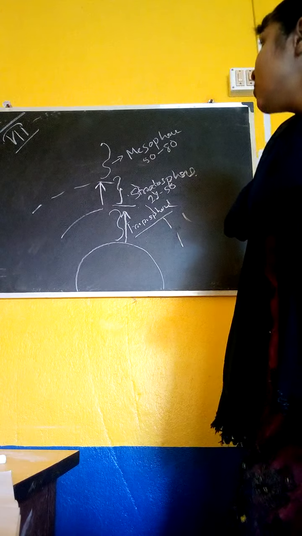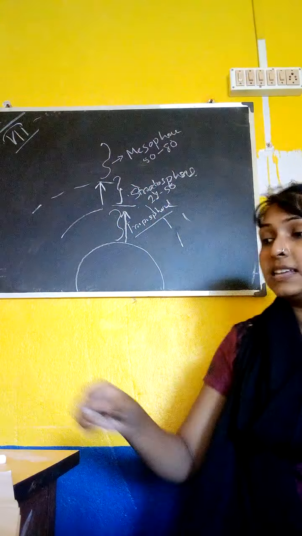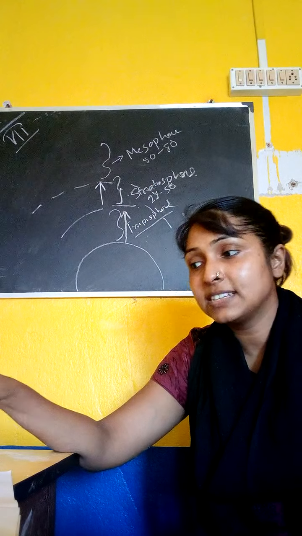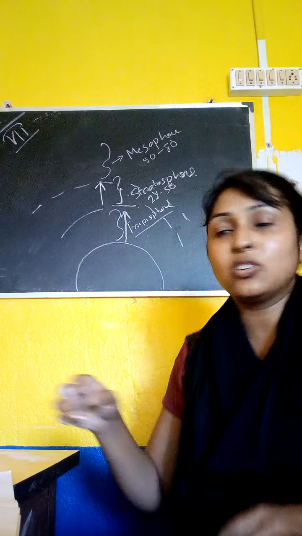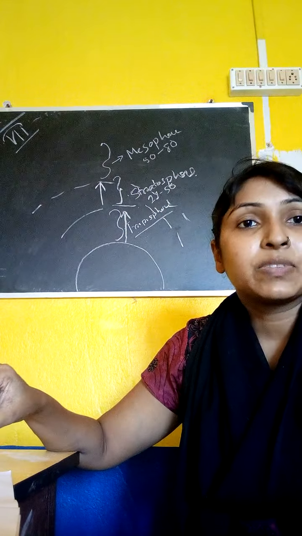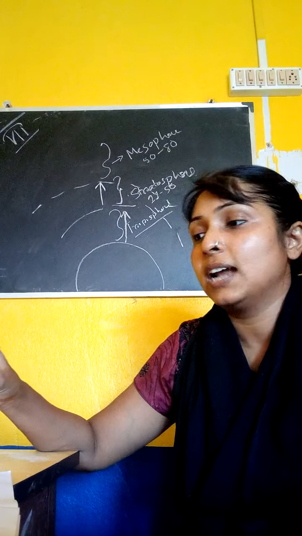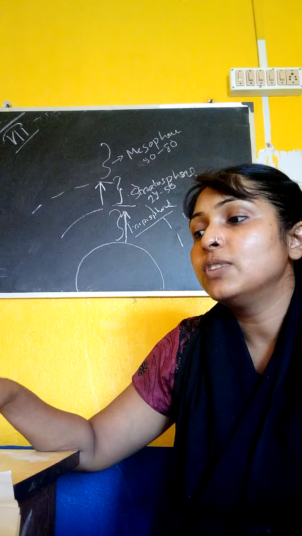In the mesosphere, we can see radio waves that I had told you about, radio waves that are reflected in this layer and come back to the earth.